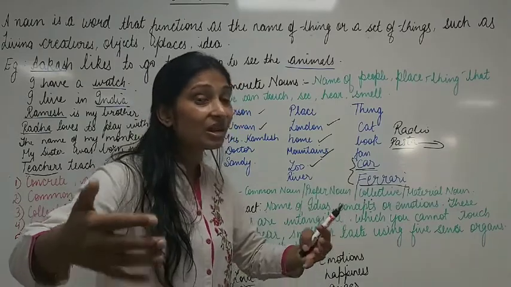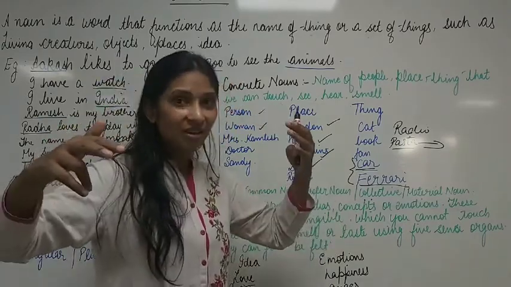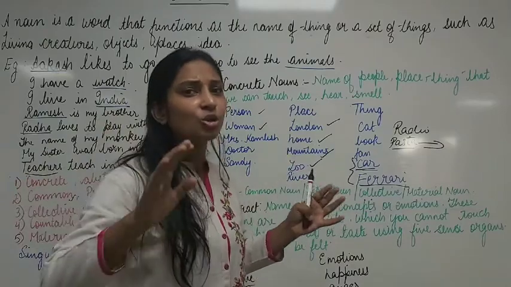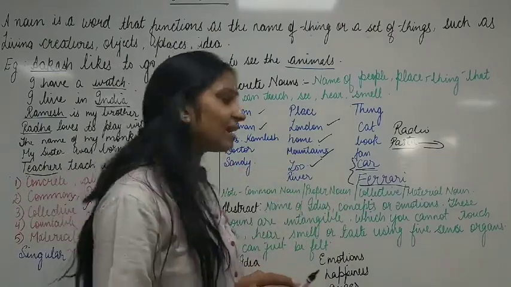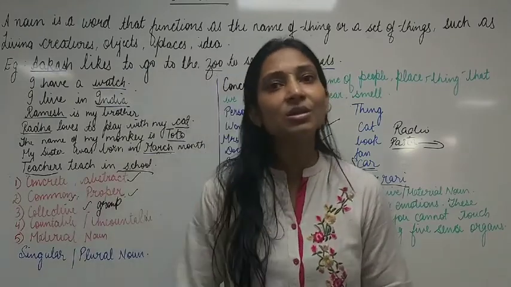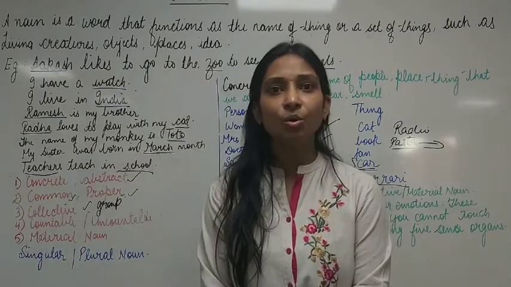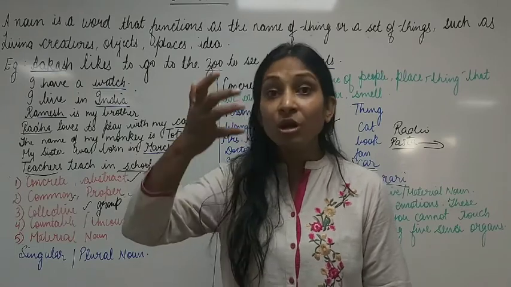Can you touch love? Can you see love? Can you smell love? No. So love is an example of abstract noun. Then intelligence. Can you see somebody's intelligence? No. The word intelligence can only be felt.